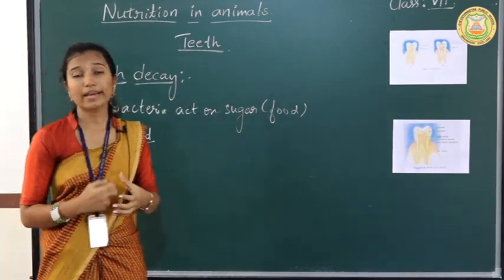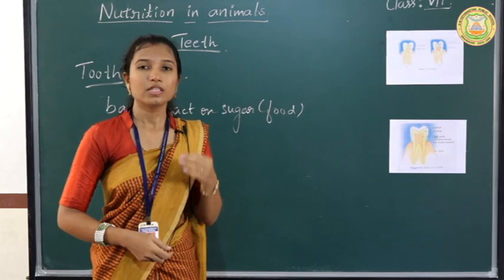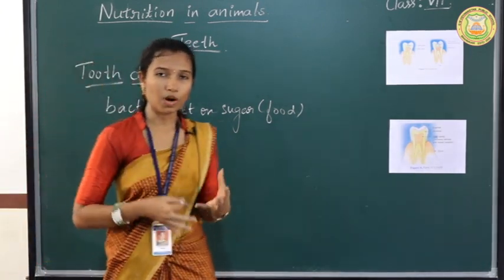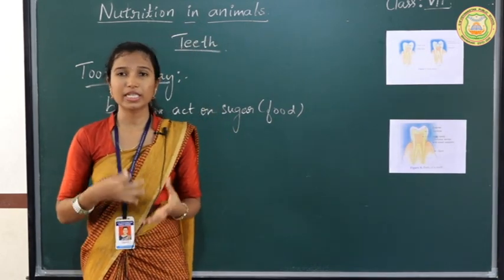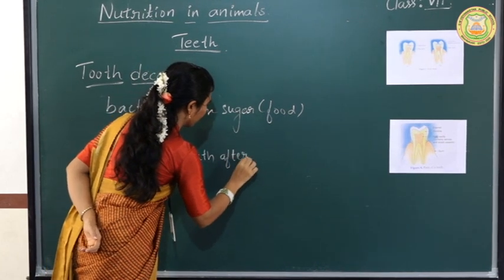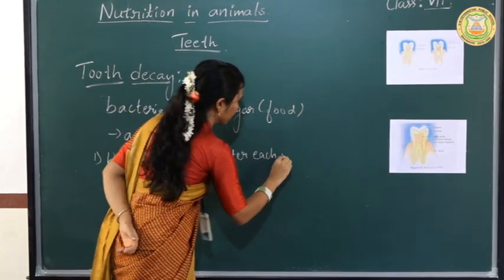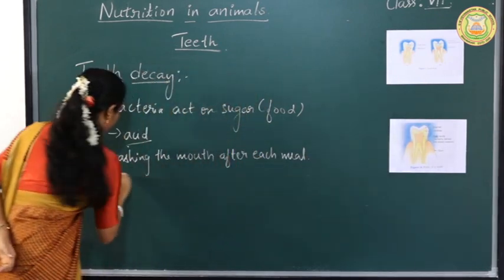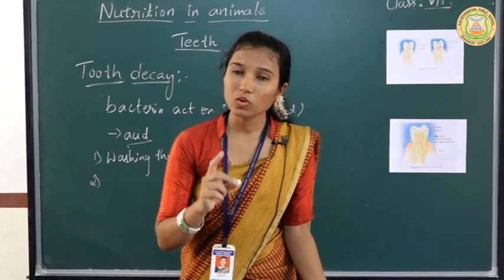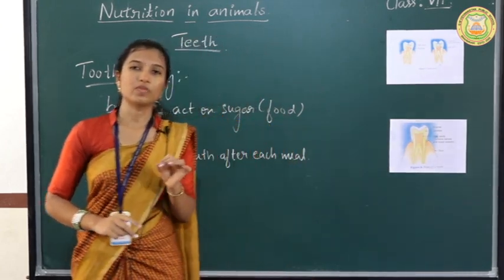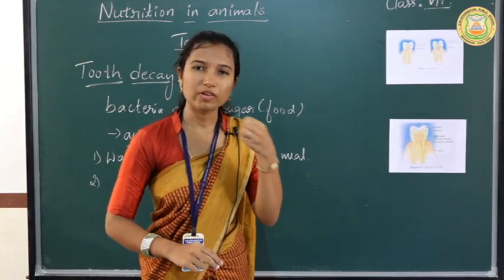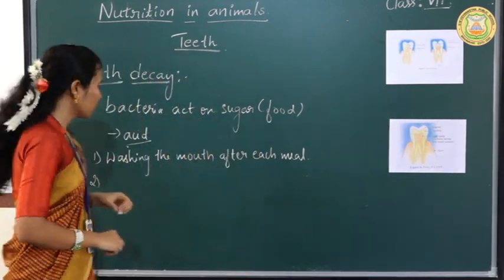Now let us see how we can avoid this tooth decay. The first step is you have to wash your mouth after each meal. After eating any food items, you have to clean the mouth after each meal, and next we have to brush our teeth 2 times a day. If you brush your teeth, what happens? Whatever food particles are present in between the teeth, all that will be removed from the mouth.